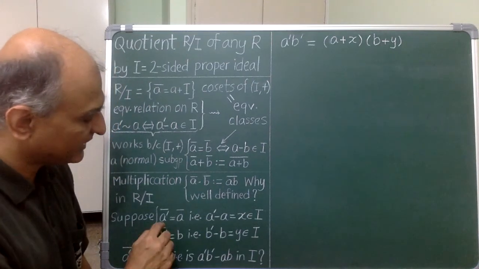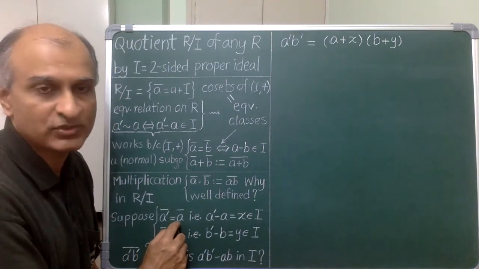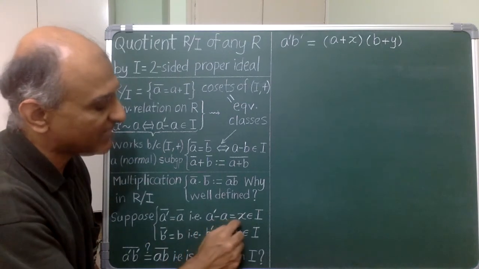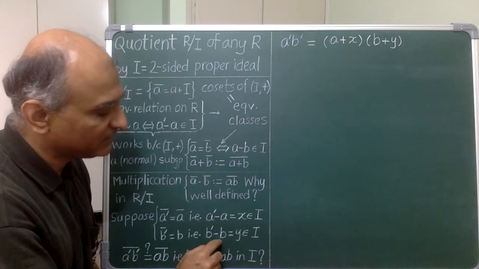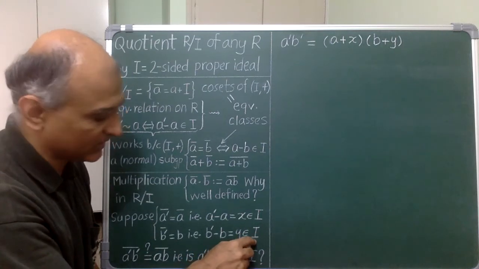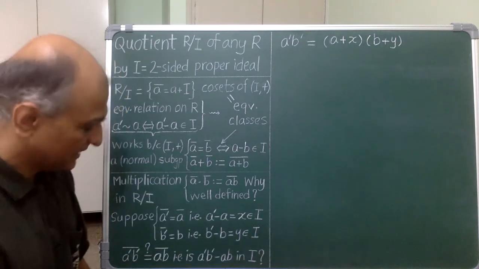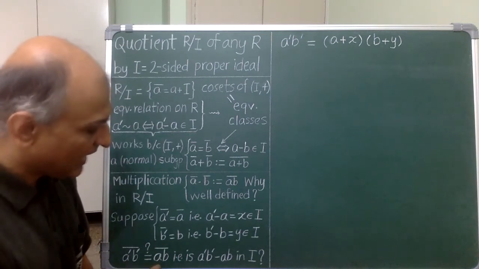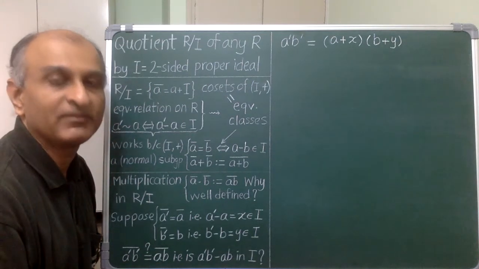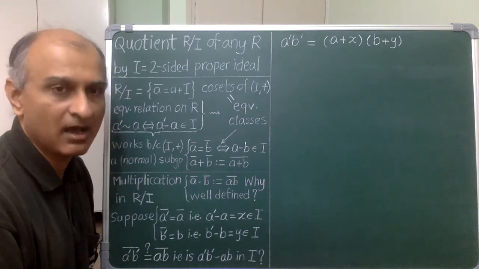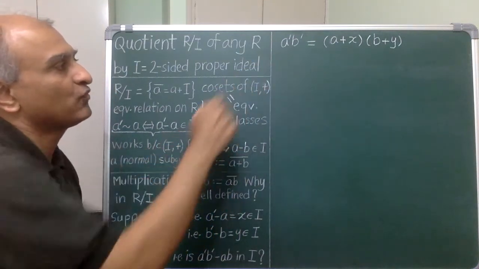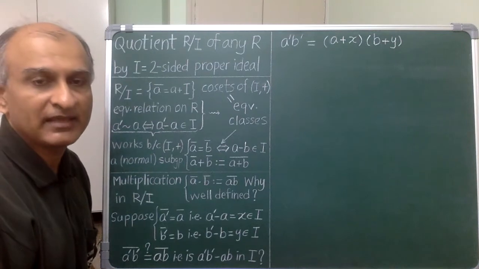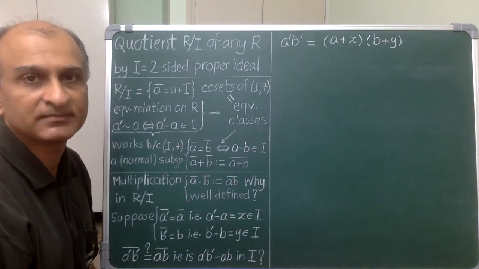Suppose that A prime and A are in the same coset, so their difference X is in I, and similarly B prime and B, with their difference Y also in I. I have to check that A prime B prime and AB are in the same coset. In other words, their difference is in I. So let's calculate, and I have set up the calculation over here. Please do the calculation and check that it works.